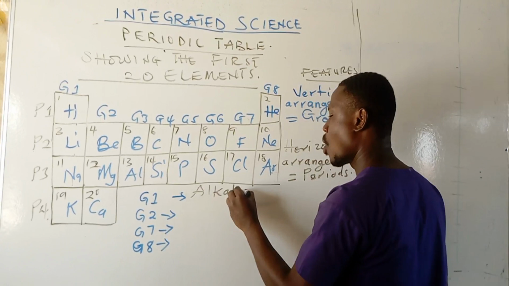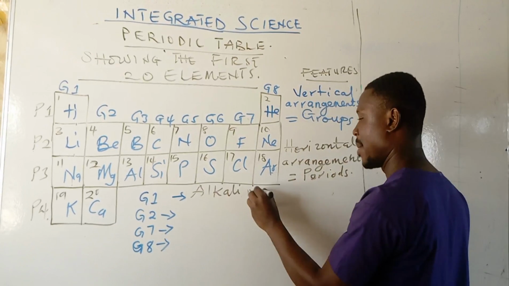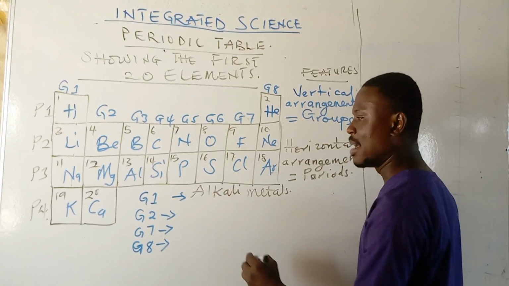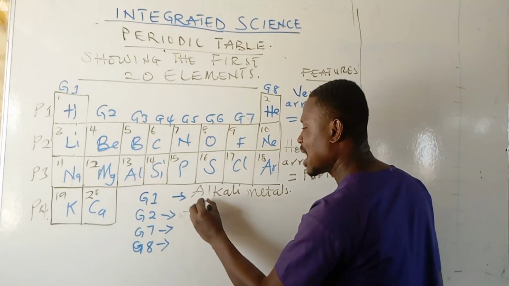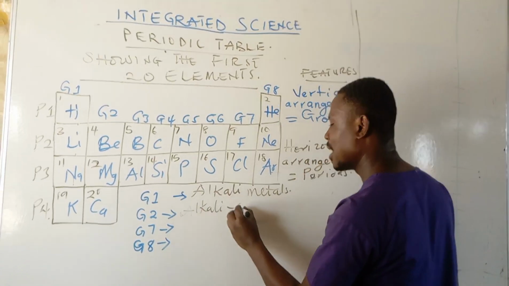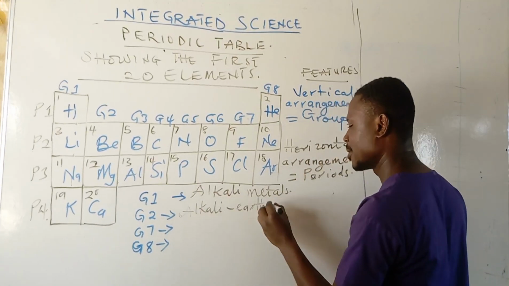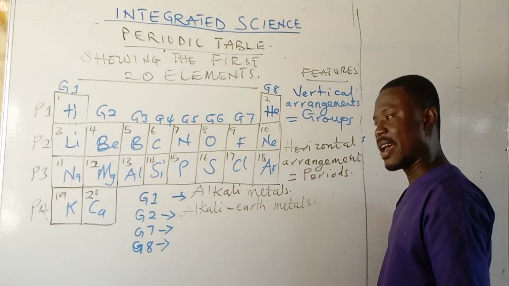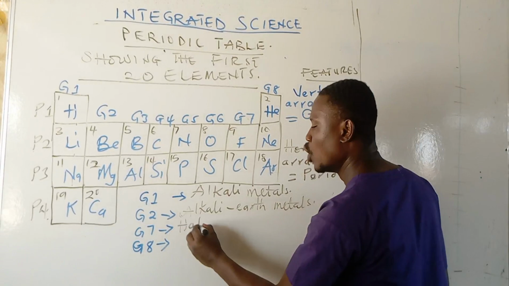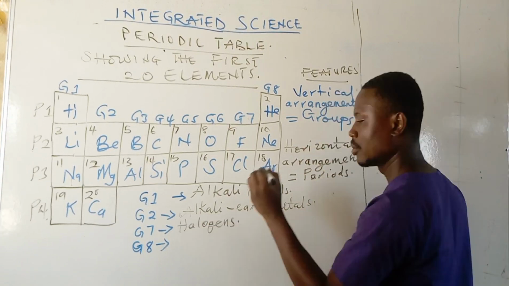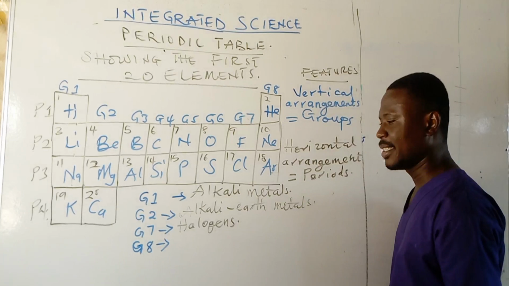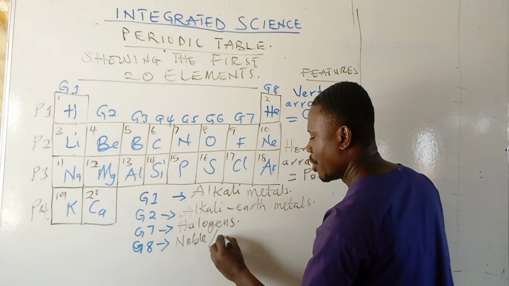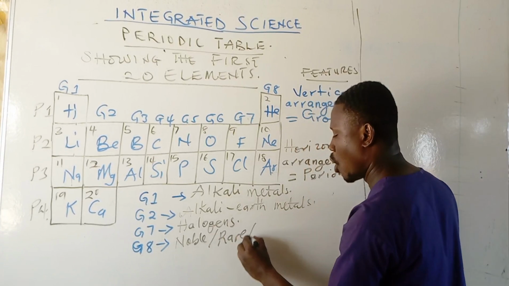So they can ask students, what are some examples of alkali metals? Meaning they are referring to group 1 elements, and we have them here on this vertical column. So the alkali metals are hydrogen, lithium, sodium, and potassium. The alkaline earth metals are beryllium, magnesium, and calcium. Halogens, we have fluorine and chlorine. Then the noble gases are helium, neon, and argon.